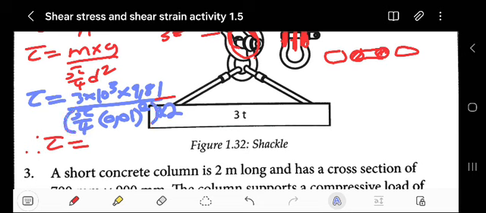Do not forget to put that 2. It's so simple to forget that 2 actually. One thing I've noticed, it's so simple to forget that 2. You square, and then I multiply this by that 2 there.